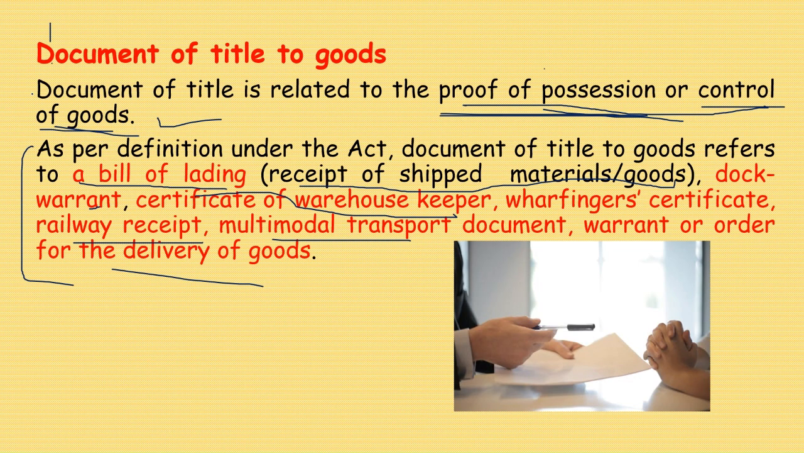What is more important is that document of title is related to the proof of possession or control of goods. This is very important and it includes these things: bill of lading, dock warrant, certificate of warehouse keeper, wharfinger certificates, railway receipts, etc.